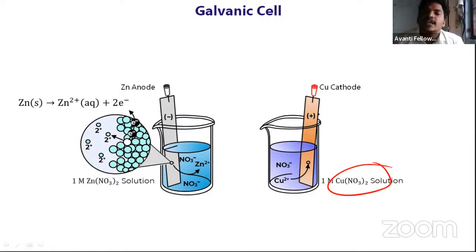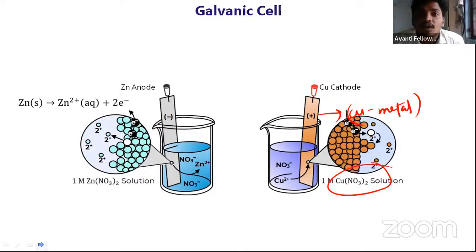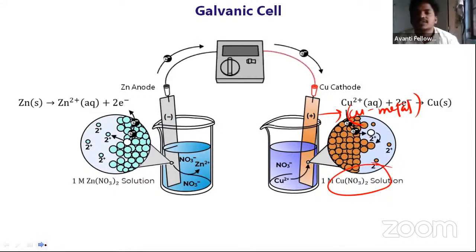Next, he took copper sulfate or copper nitrate solution and kept a copper metal here. Then he connected both of them by using a salt bridge.